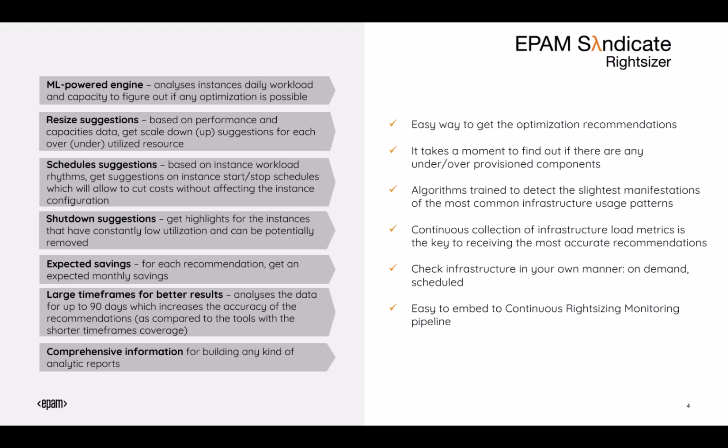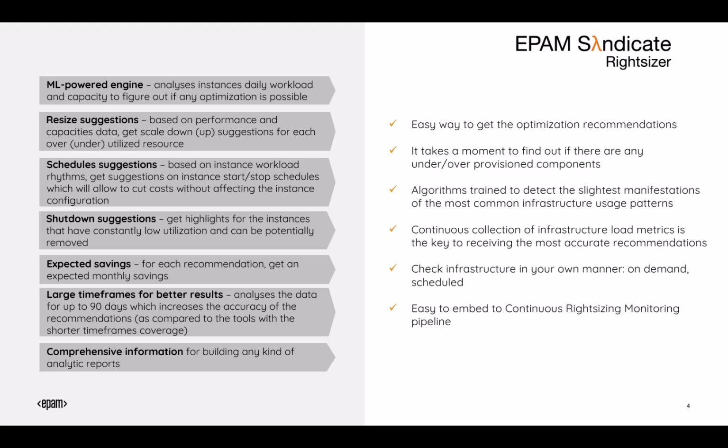Algorithms trained to detect the slightest manifestations of infrastructure usage patterns suggest virtual machine scheduling, which allows cutting costs without affecting instance configuration. For each recommendation, there is an expected saving you can use to estimate the effect of the change on your overall budget.